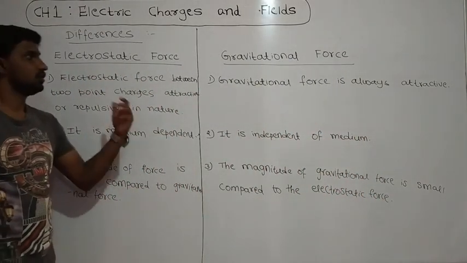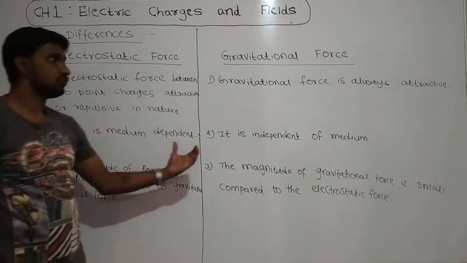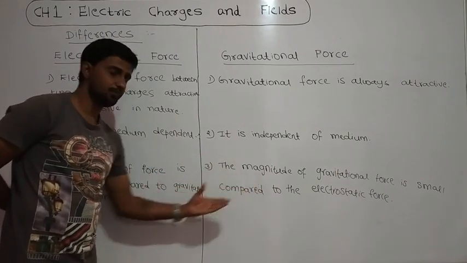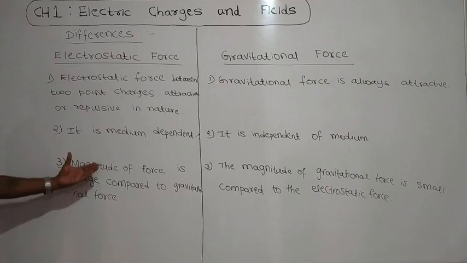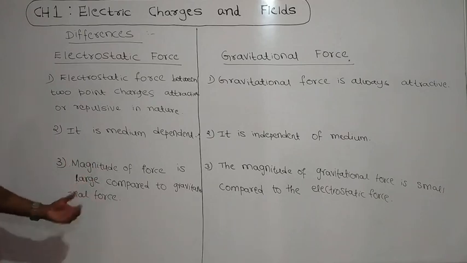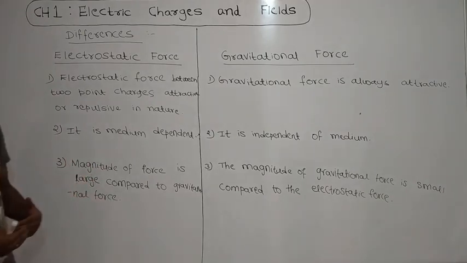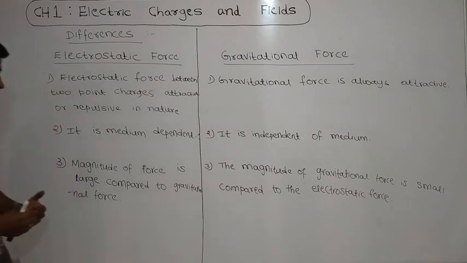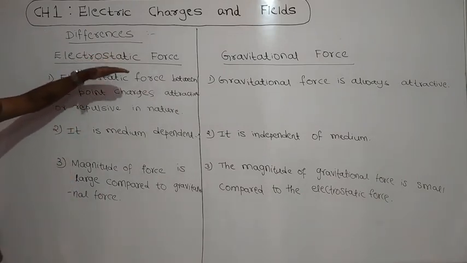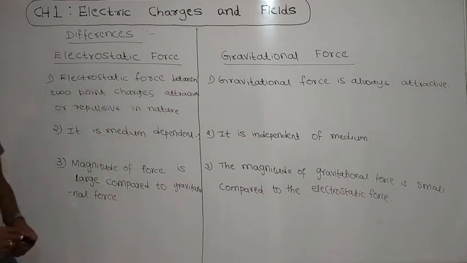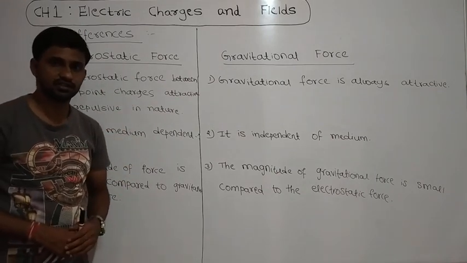That means the value of gravitational force is less compared to the value of electrostatic force. That means gravitational force is weaker compared to the electrostatic force. These are some main differences between electrostatic force and gravitational force.